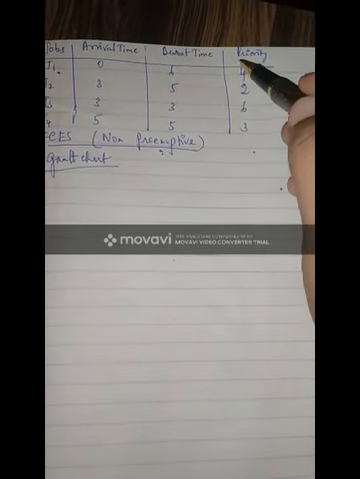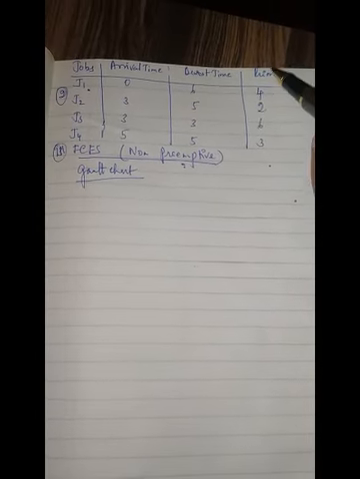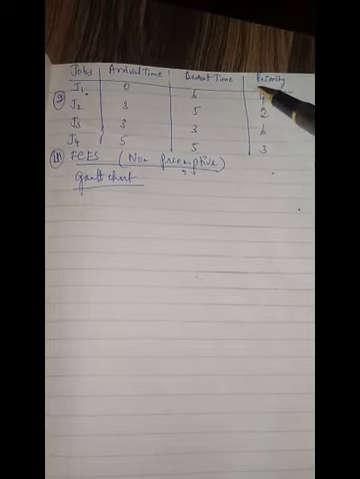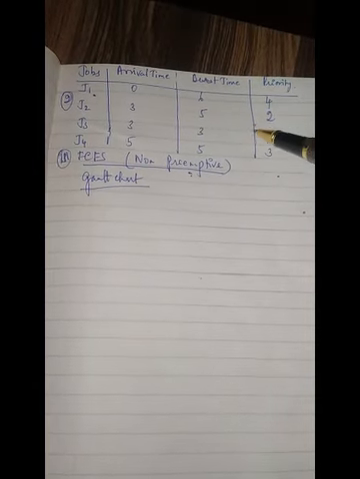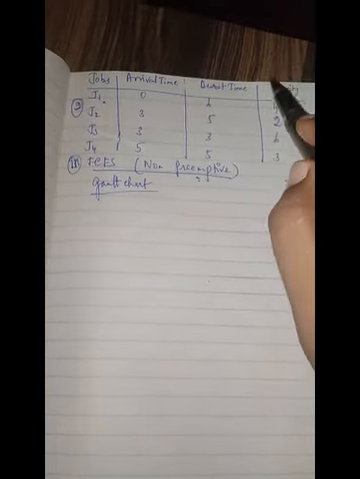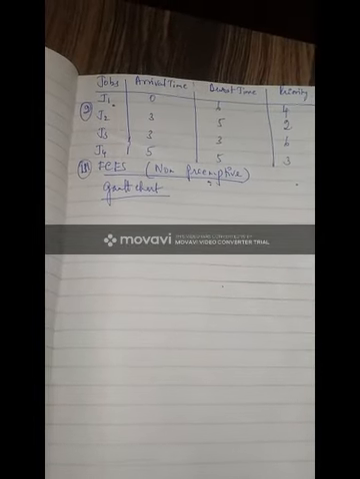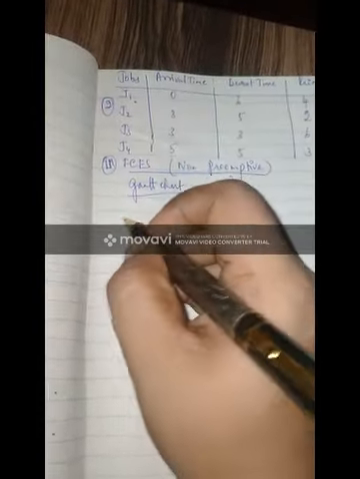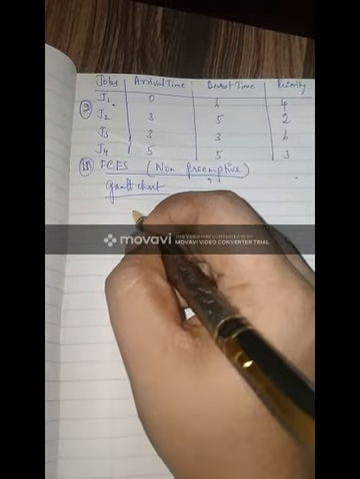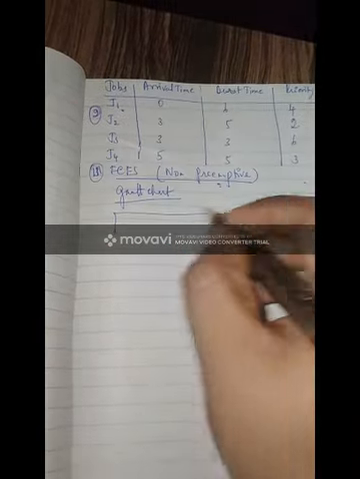Now, one more point: priority is also given to you. Students usually think that if priority is given, they have to use it for something. No, priority is not required in FCFS. Let them give it, we are not bothered about that. Okay, so we'll see FCFS, that is first come first serve. We'll draw the Gantt chart.